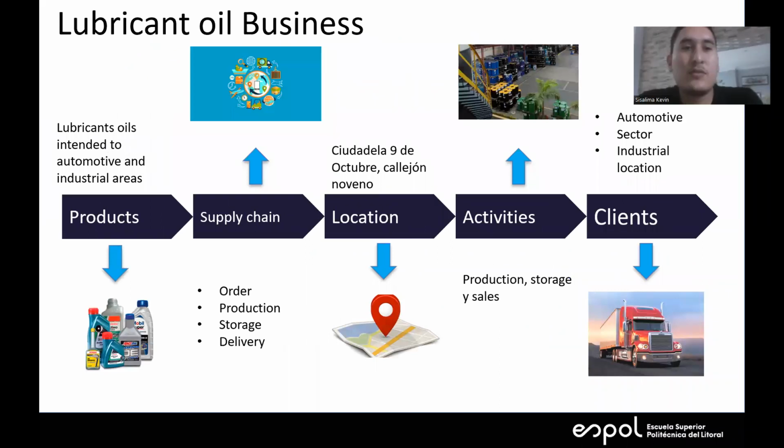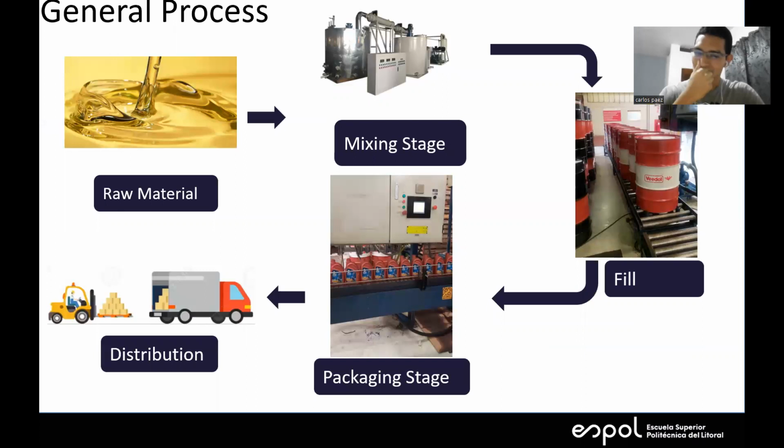Our project topic is the OEE percentage increase of a lubricant oil packaging line. As an introduction, the company is located in the south of Guayaquil, and its main product is lubricant oil for the automotive sector. As a general process, we have the supply of raw material, mixing, filling, packaging, and dispatch.